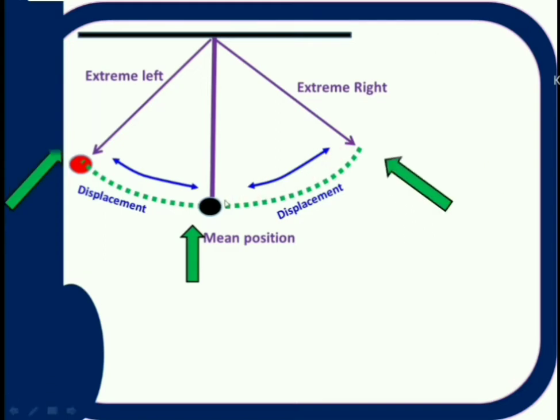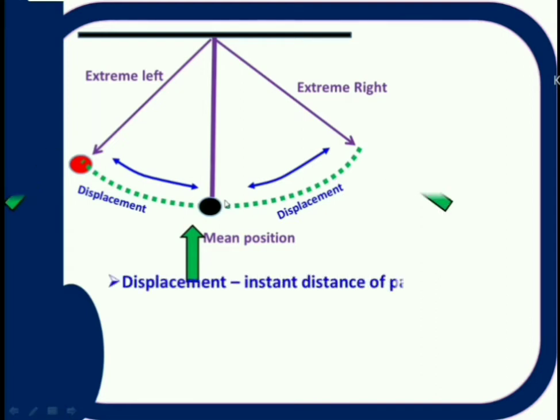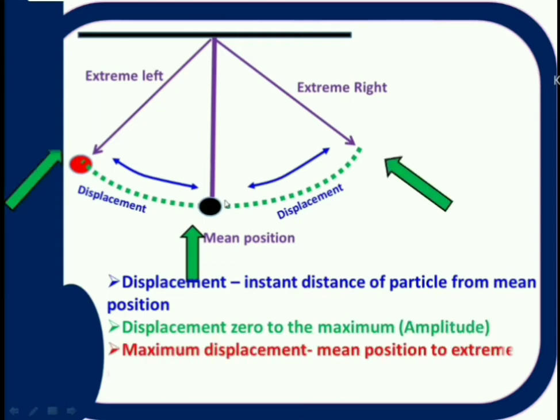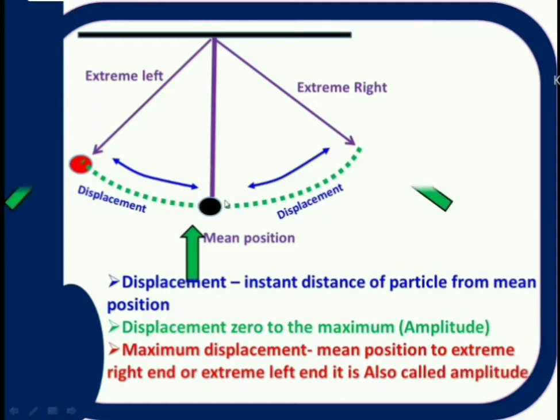This displacement is maximum at the extreme ends, the extreme left end or extreme right end. The maximum displacement is called amplitude. Amplitude means the maximum displacement of the particle from its mean position. This amplitude is equal for left and right side. That means whatever distance the particle moves towards the left side, the same distance it moves towards the right side. That means the amplitude is equal for left and right sides.